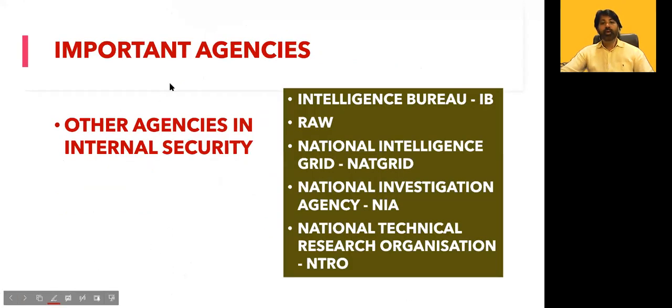Okay, and the other important agencies involved in internal security are the Intelligence Bureau, IB, RAW, Research and Analysis Wing, and the National Intelligence Grid. That's a new organization we are getting ready. It's going to be operational from 2021 or 22. Then the National Investigation Agency and the National Technical Research Organisation, NTRO. So these are the different organizations working.